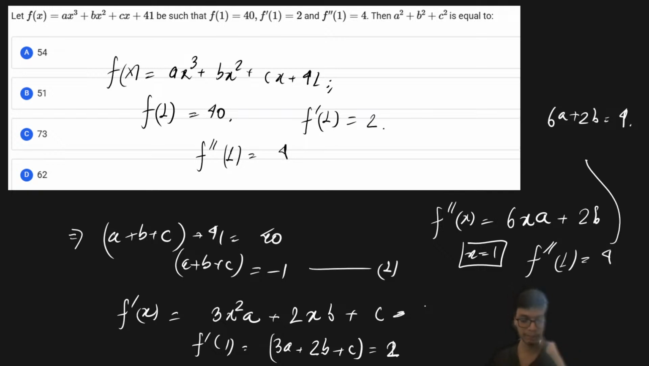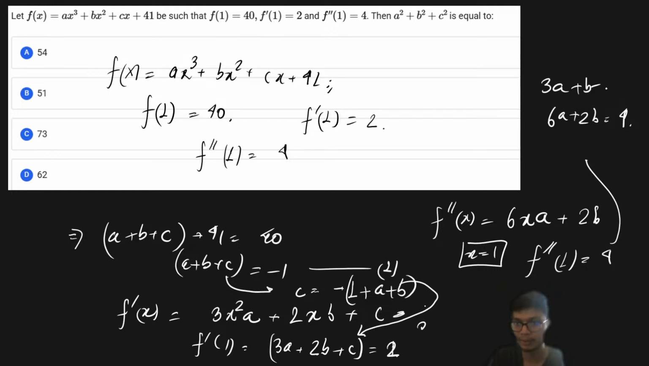So from this equation, and if you look at the second expression over here, what I would suggest is that you explicitly write c as minus 1 times (1 plus a plus b), right? And if you put this back in this equation, you'll get an equation of the form 3 times (a plus b) is equal to 2.